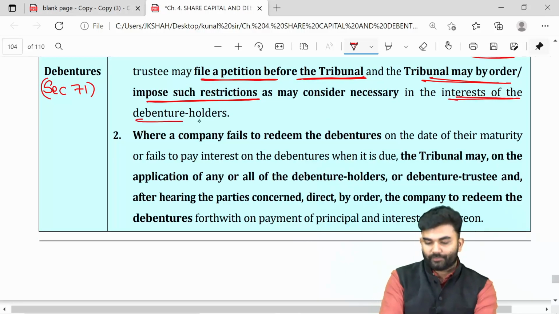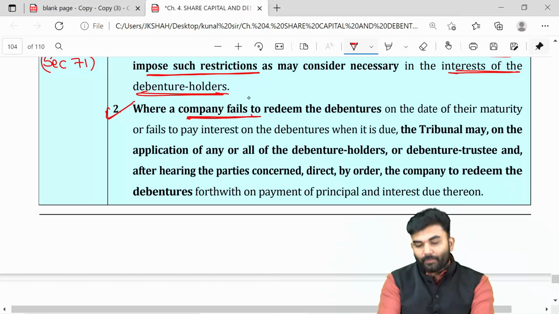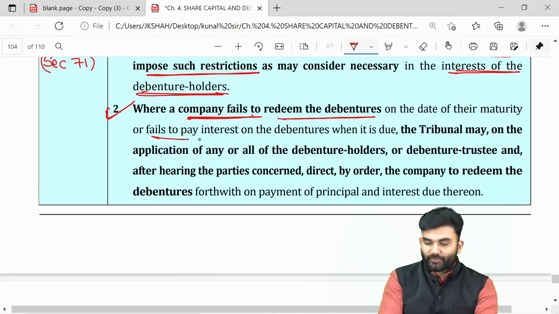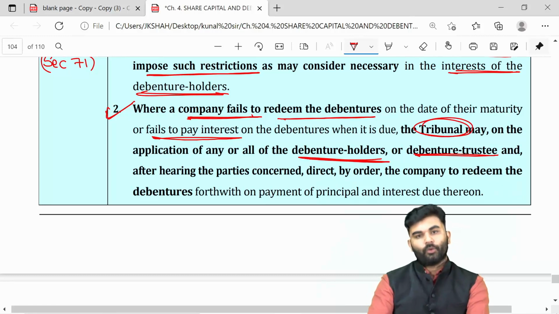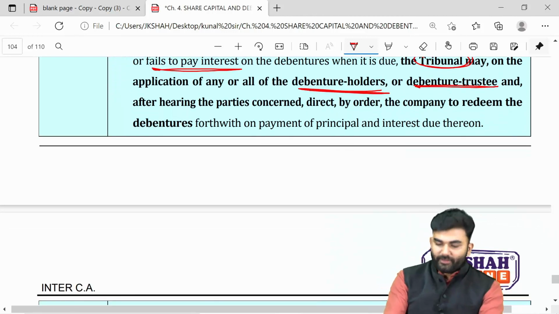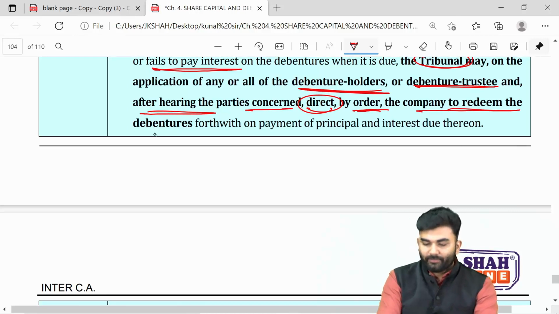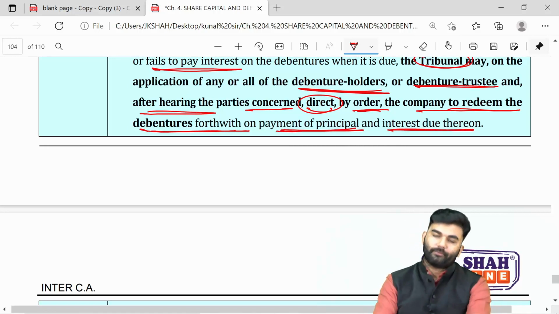The second provision over here says that if the company has failed to redeem the debentures, or else the company has failed to pay the interest to its debenture holders, then in that case either the debenture holders themselves or the debenture trustees will file an application to the tribunal that the company has made a default. Over here the tribunal, after hearing the parties concerned, directs by order the company to redeem the debentures immediately on payment of principal amount and interest due thereon.